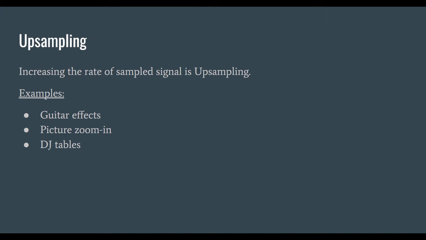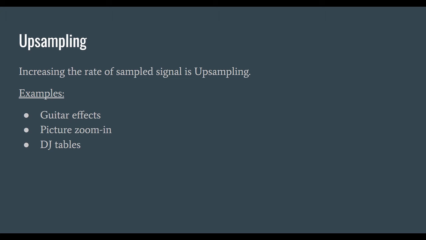Upsampling. Upsampling is also known as increasing the rate of sampled signal. Some examples of upsampling are some guitar effects upsample the original data, apply the effects, then downsample back to the data. Picture zooming is also an example of upsampling.